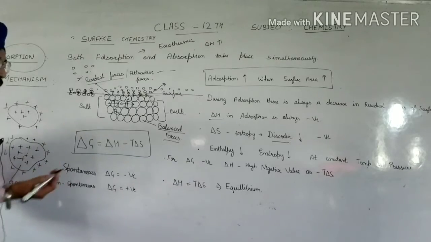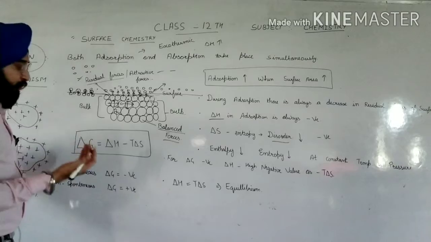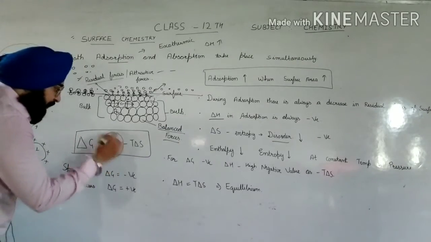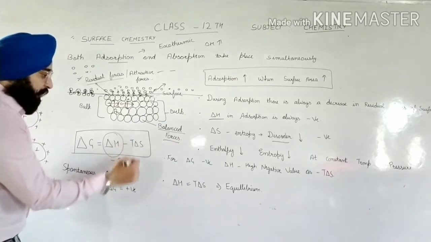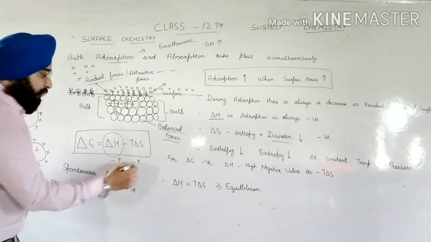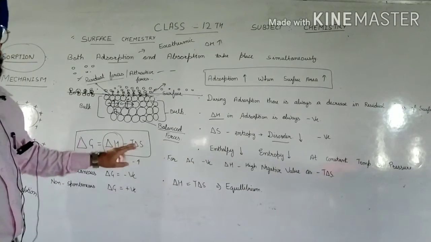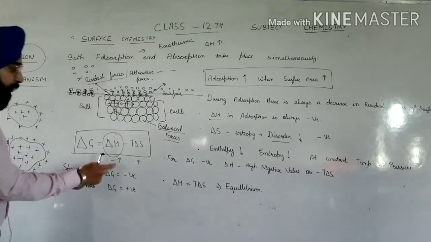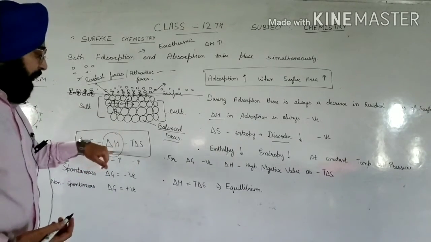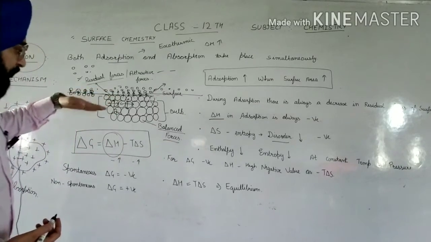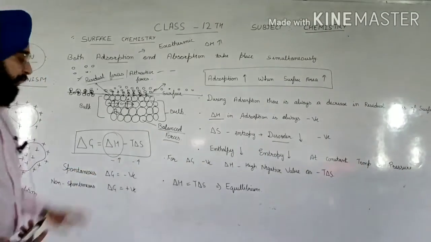So for delta G to be negative, the value of delta H should be more negative than T delta S, because the minus sign with a negative delta S gives a positive term. When delta H has a higher negative value, automatically delta G will be negative.